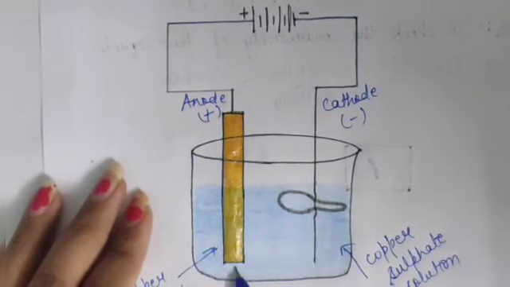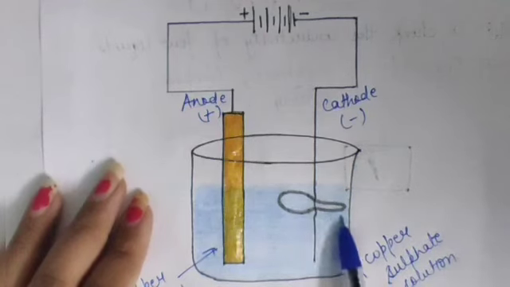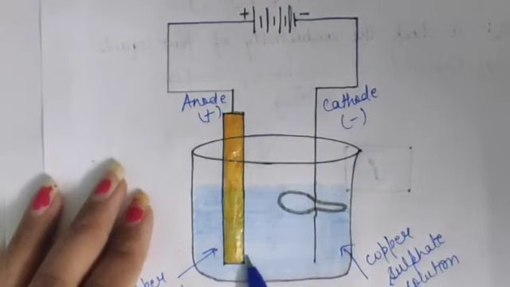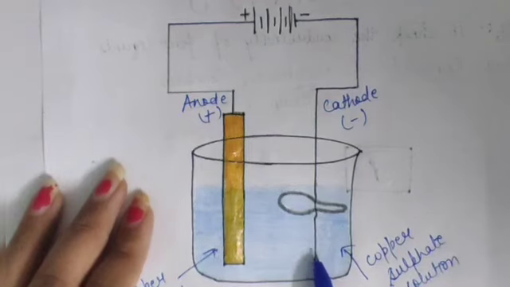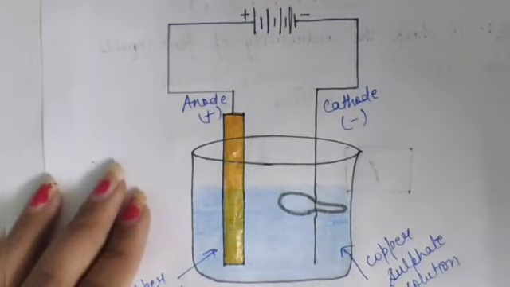The process of depositing a thin layer of copper or any other metal over an object, means on a spoon or any other object, with the help of electric current, because electric current is also flowing through the liquid in this method. So the process of depositing a thin layer of a metal over an object with the help of electric current is called electroplating.